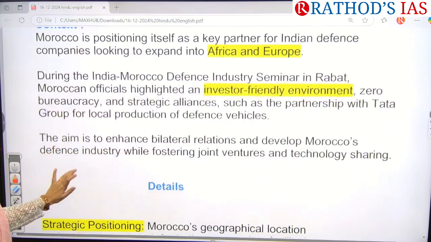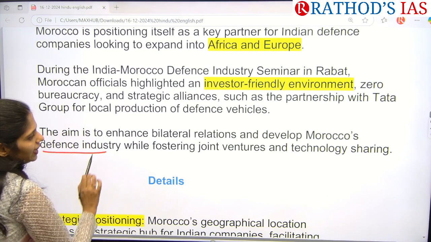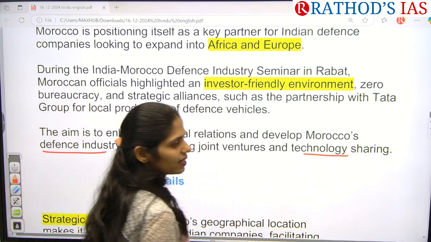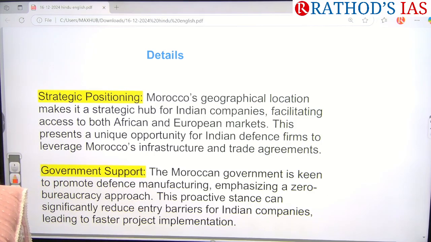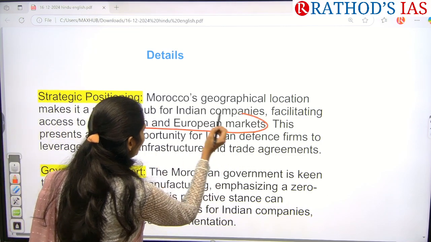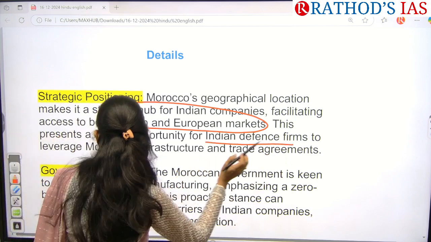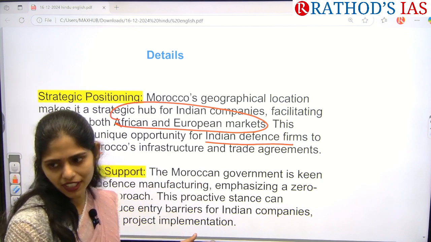The important aim is to enhance the bilateral relations, and it will also develop Morocco's defense industry, help develop joint ventures between India and Morocco, and enable technology sharing between the two countries. Okay, so why is Morocco important? Because of its geographical location, it has a boundary with the Mediterranean Sea as well as the Atlantic Ocean. So it will be helpful for facilitating access to African as well as European markets. This provides a very unique opportunity for our Indian defense firms to leverage Morocco's infrastructure and to have more trade agreements with these African countries.